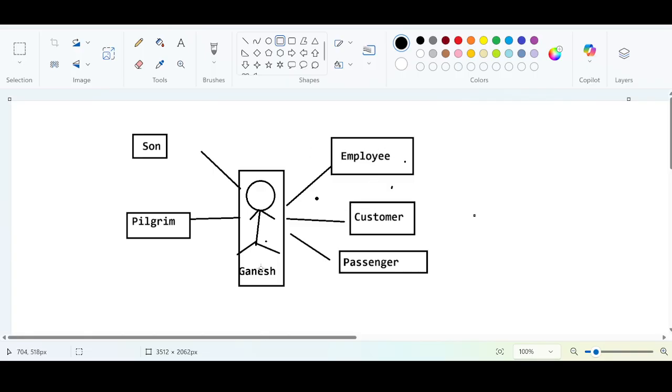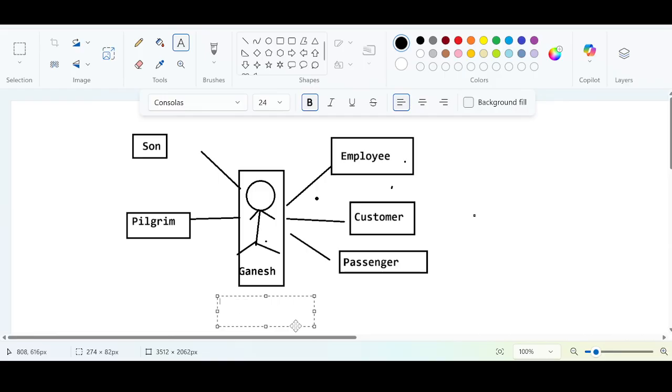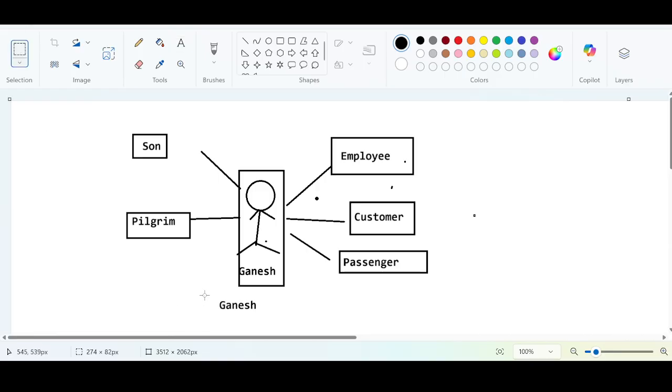Even though the name is the same for all the locations, the recognition is a bit different. In the office he is an employee, in the supermarket a customer, in the railway station a passenger, in the temple a pilgrim, and to his parents he is the son. This is nothing but polymorphism. This is the real-time analogy where we can conclude what Java polymorphism is.